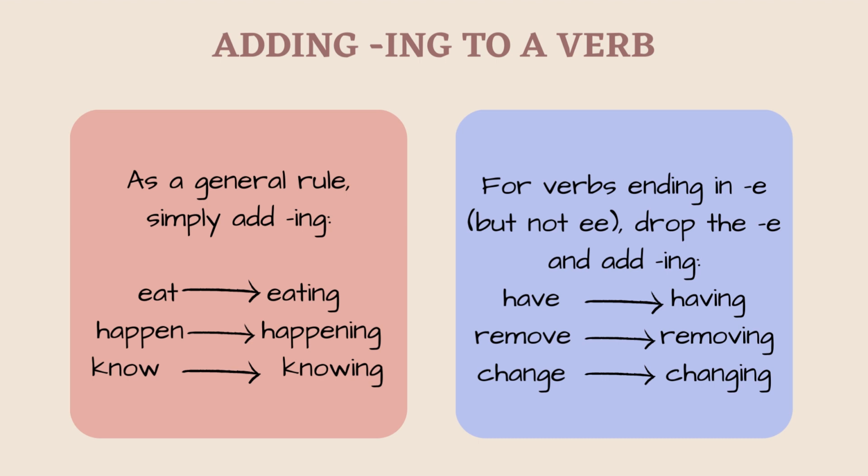So in have, you drop the e and add -ing to form having, and the same with remove to form removing, and change to form changing.